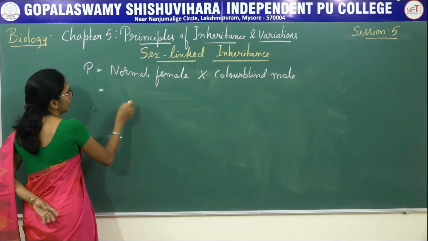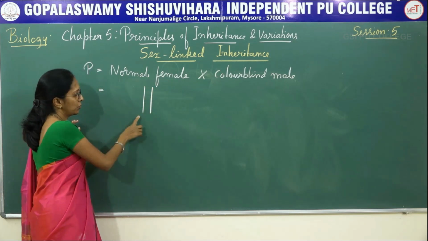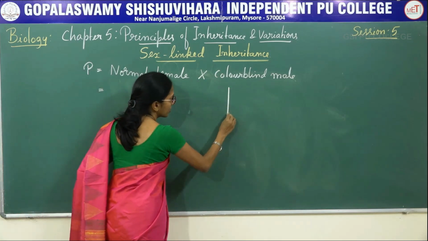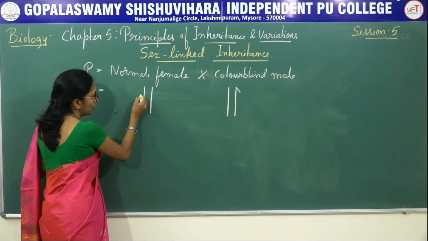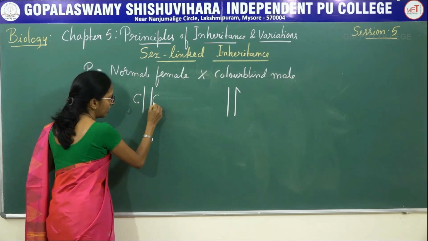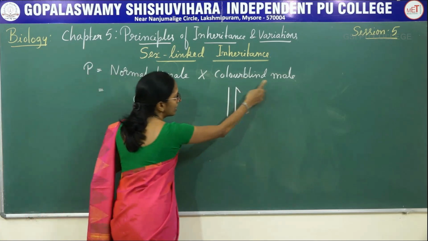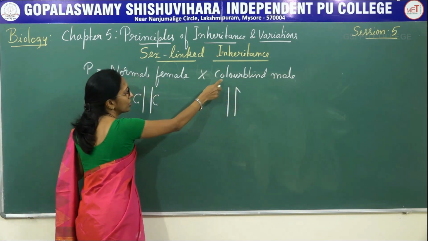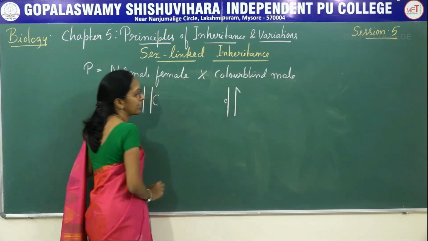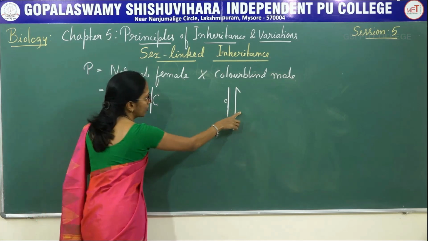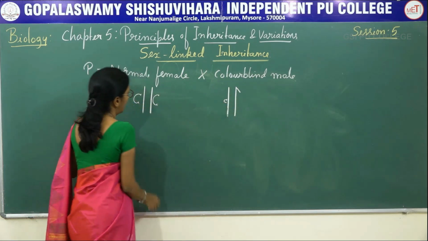Here, normal female. Females are represented by 2 X chromosomes, males by X and Y chromosomes. For the normal female, you have to take it as a dominant gene, that is capital C, capital C. The color blind male has the recessive gene located on the X chromosome, so you write it as small c, and this is the Y chromosome. So, the normal female marries the color blind male.